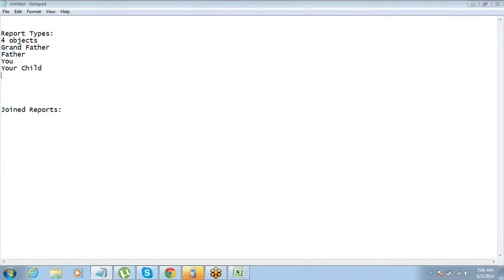But here, the requirement is we have account and we have contact, opportunity, cases, which are all children of account. Right? That is it. So in this kind of a hierarchy you cannot include 4 objects. Got it?